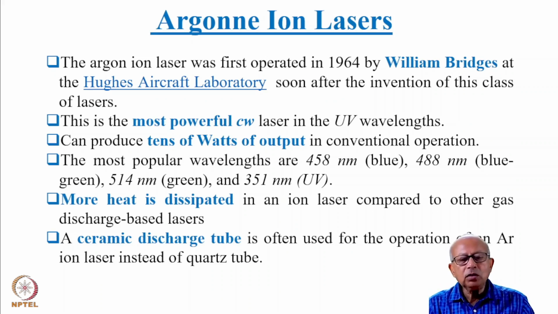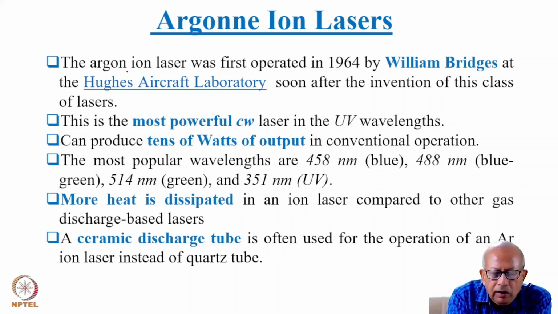Well, let us now turn our attention with this general introduction to ion lasers. Let us now turn our attention to the working of argon ion laser, which is regarded as one of the most popular and important ion lasers.